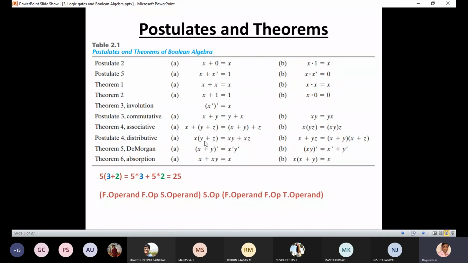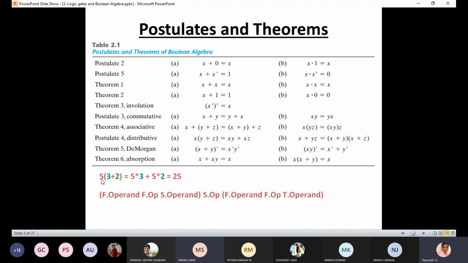In the distributive, we are using three operands x, y, z with two different operators, that is dot and plus. If you expand this, you will get this one. So x into y plus z. I have given one example: 5 into 3 plus 2. What is the equivalent value? 25. How did we get the answer? 5 into 3 plus 5 into 2.